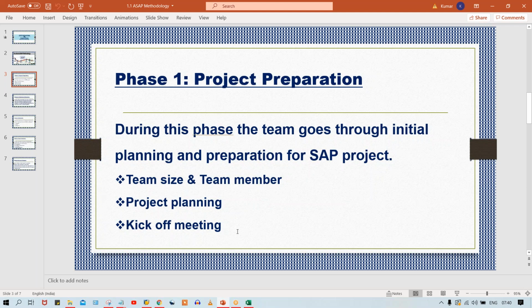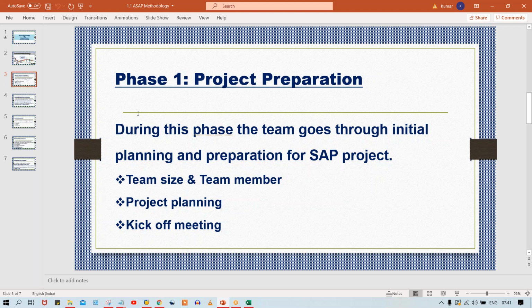So what is a kickoff meeting, guys? If you talk about kickoff, like in a football match, there will be one captain, and somebody is going to win the toss. From the two captains, one is going to win the toss, and then he's going to hit the football, right? And then the match is going to begin. Likewise here, once this meeting is conducted, from there onwards the project is going to be started.